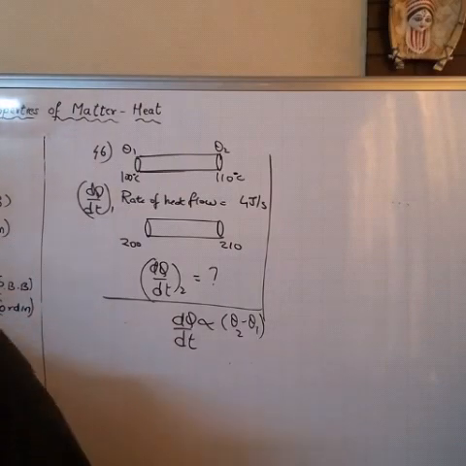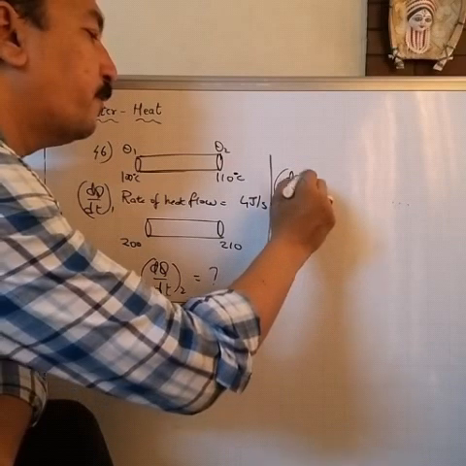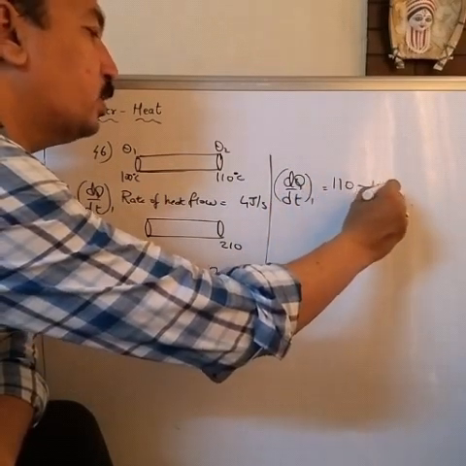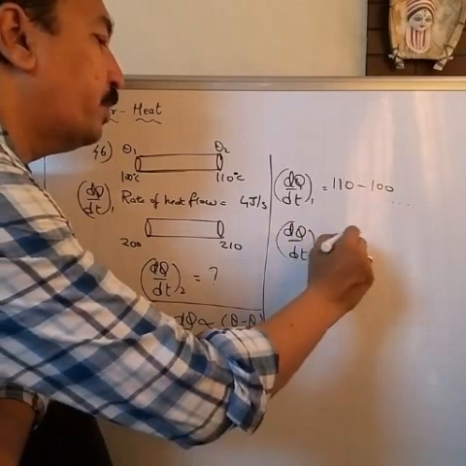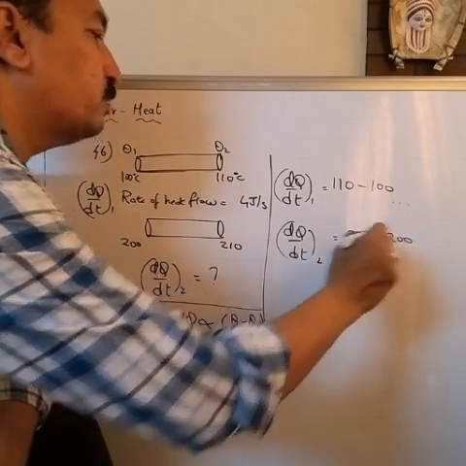So in the first case, I'll write dq by dt 1 equal to 110 minus 100, and in second case dq by dt 2 equal to 210 minus 200, right?